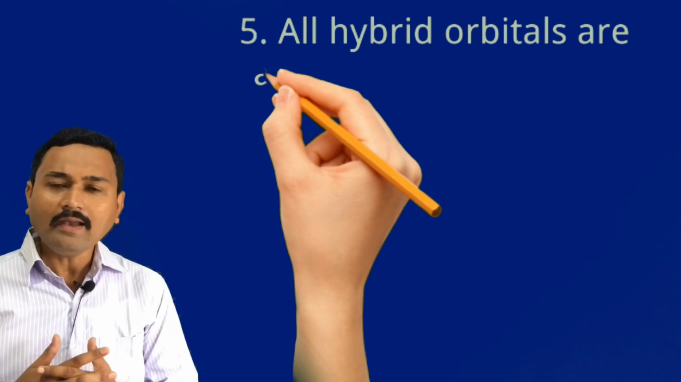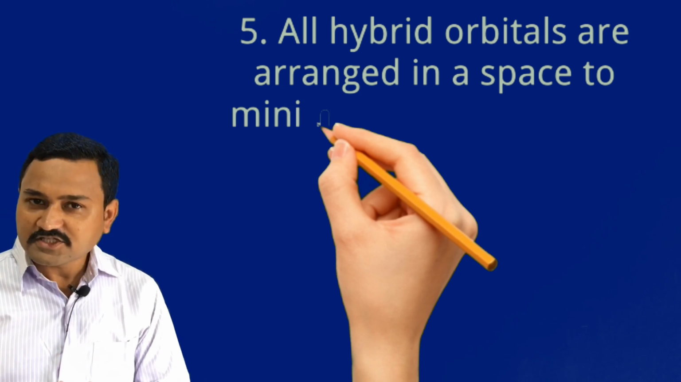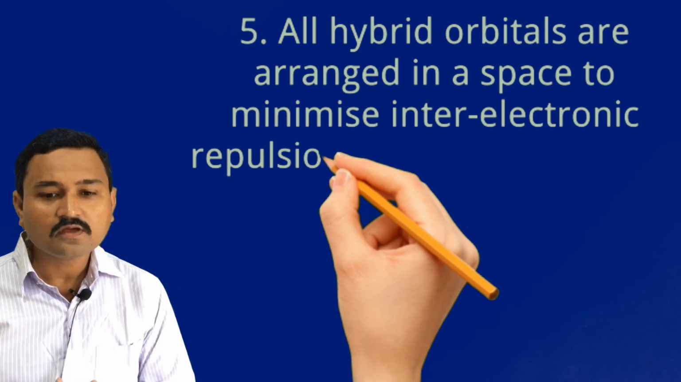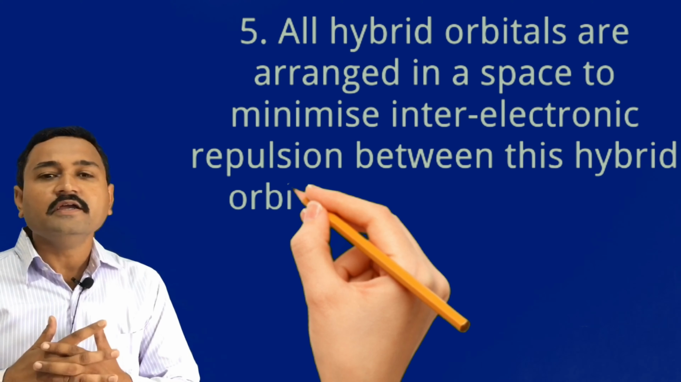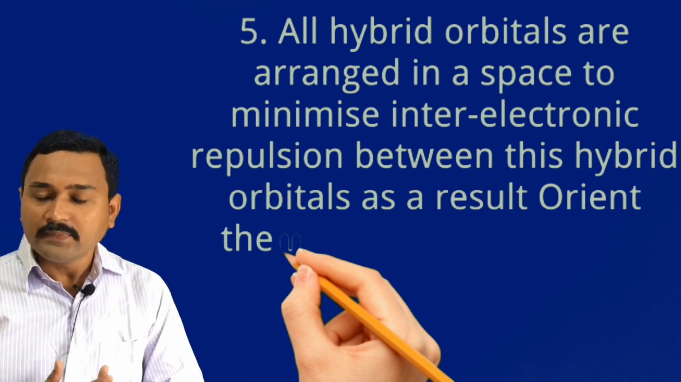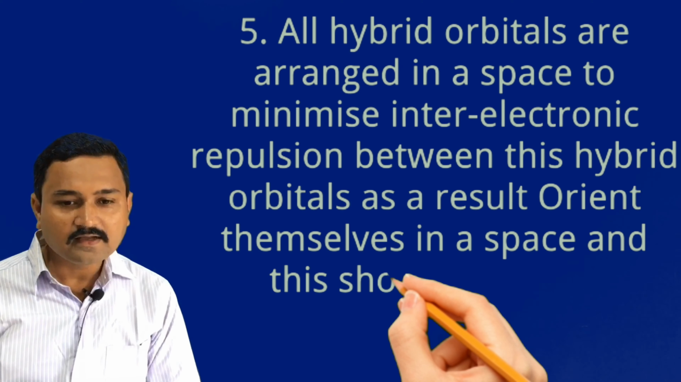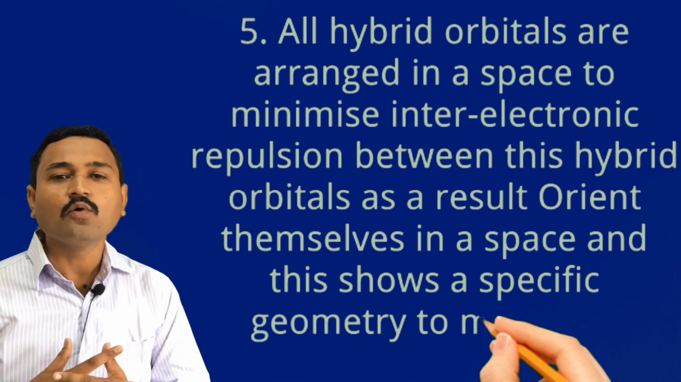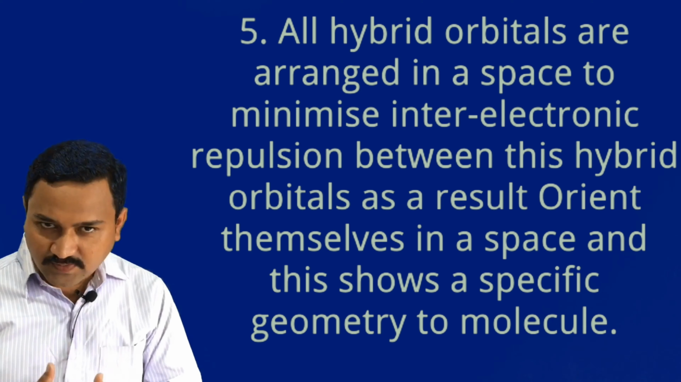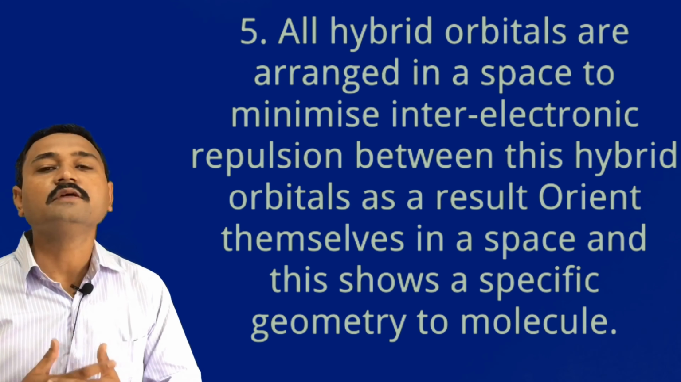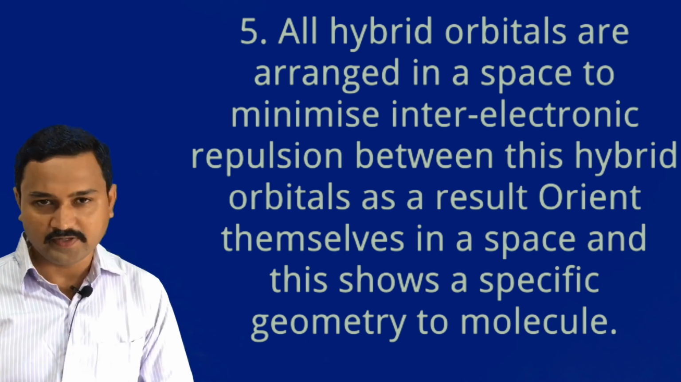Now fifth, all hybrid orbitals are arranged in space to minimize the inter-electronic repulsion between these hybrid orbitals. As a result, they orient themselves in space and hence they show a specific geometry. So that was the fifth important salient feature of your hybridization.